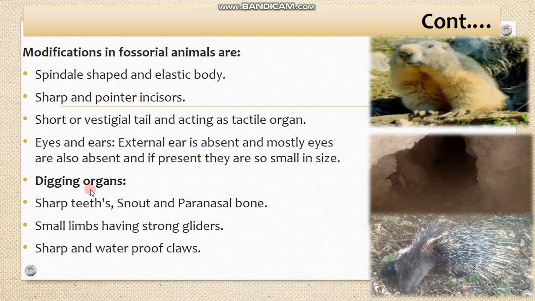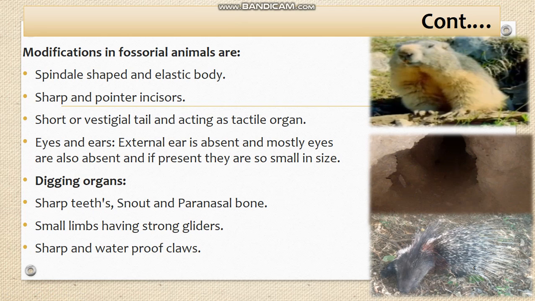Presence of digging organs. It is a special and important modification in such animals that they have some modified organs in their body which help them dig the soil for creating burrows in the soil. For example, sharp teeth. These animals have very sharp teeth, and a snout, etc. Similarly, small limbs having short, strong gliders.